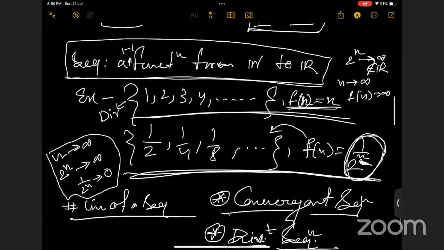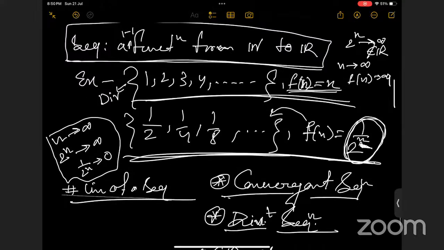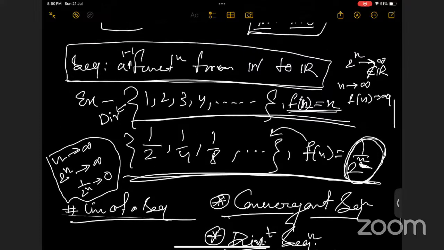Ma'am, I have seen somewhere on the internet that the first sequence, they were summing n natural numbers, and the sum was minus 1 over 12, something like that. I mean, summing from 1 to infinity. Intuition tells that it would be divergent because it will tend to infinity. Yeah, this is divergent. No problem.